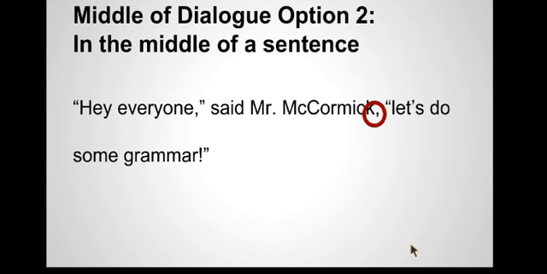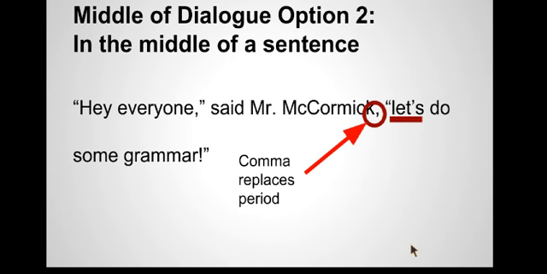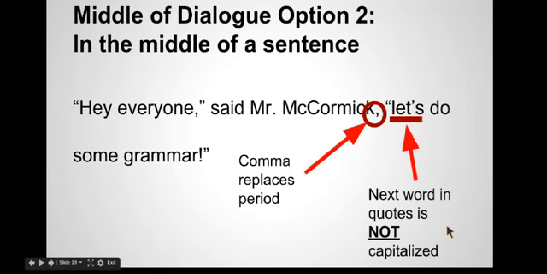And here's how I pull that off. The first thing you'll notice is that since I don't have a complete sentence before the tagline, I'm not going to end the sentence after the tagline. Instead, I'm going to continue the sentence with a comma. So where I would normally put a period, I'm going to put a comma, and that's going to indicate that the sentence I started with "hey everyone" is now going to continue. You should also notice that since I have one long sentence, "let's," that next word in the quote, is not going to be capitalized. Because again, I'm not starting a new sentence. This is all one long sentence.